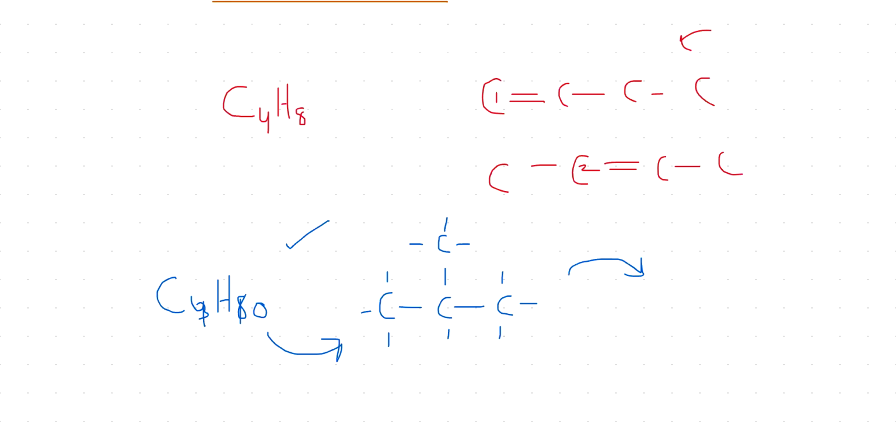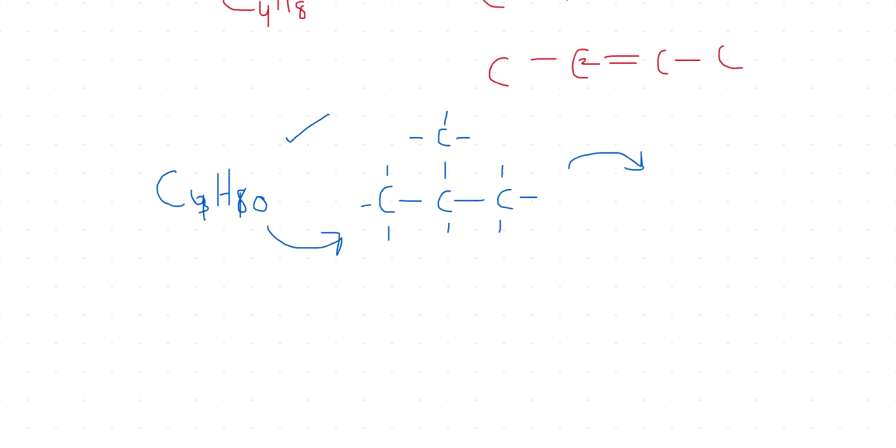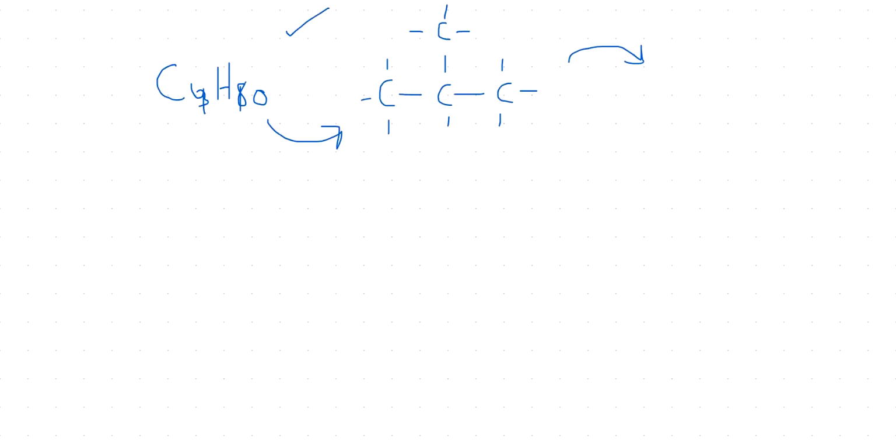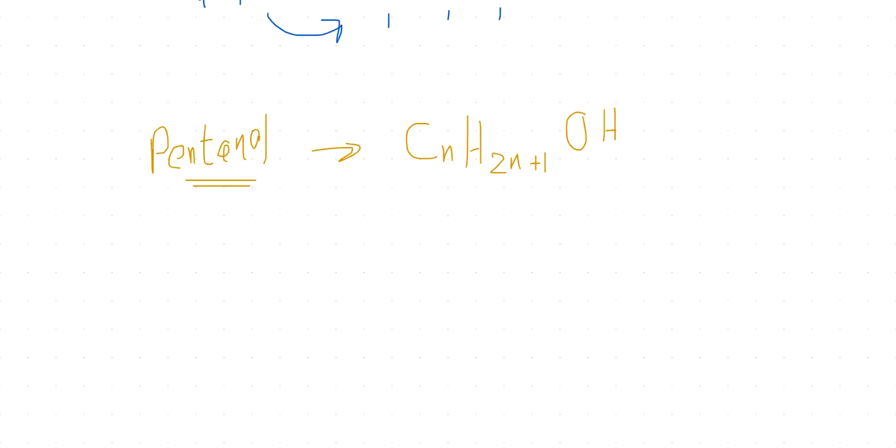Now let's also discuss positional isomerism a little. What is positional isomerism? Let's say I have an alcohol, pentanol. Now alcohols have a general formula of what? CnH2n+1 OH. So can you tell me the molecular formula for butanol?